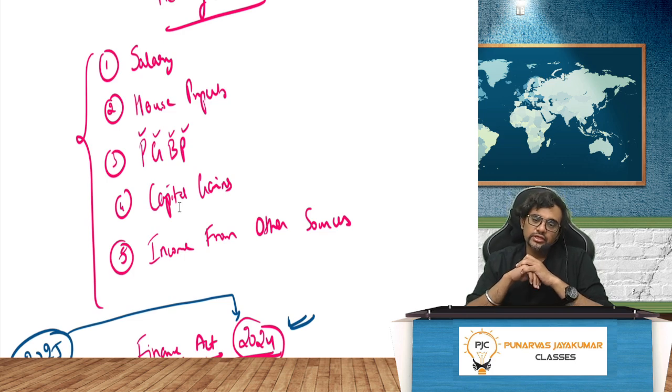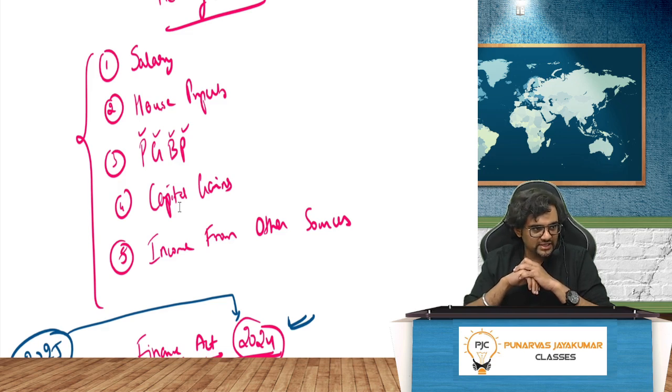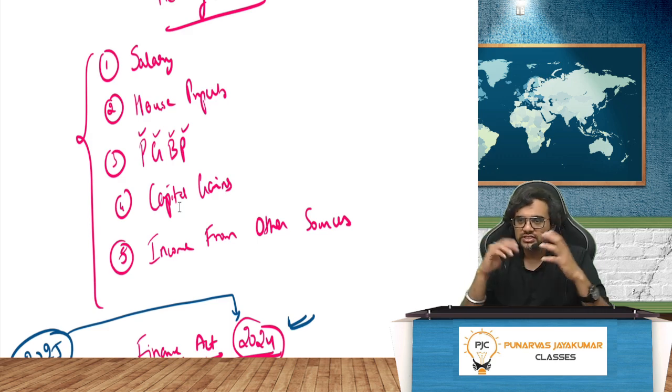No doubt about it. So first is what? Salary. Second one is what? House property. Third one, profits and gains of business or profession, PGBP. Fourth one, capital gains. Fifth one, income from other sources. In that, as far as Finance Act 24 is concerned, some drastic amendments have come in capital gains. Drastic in the sense that whatever you have studied till now has suddenly changed a little.